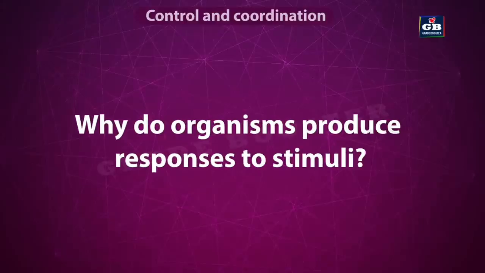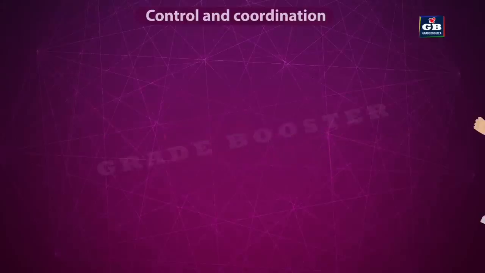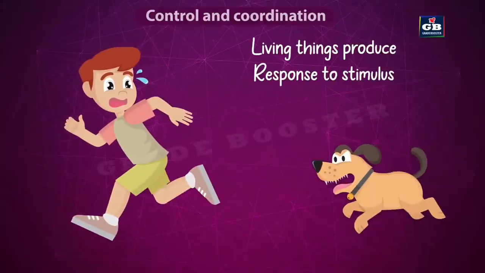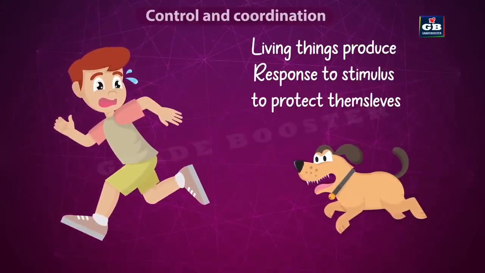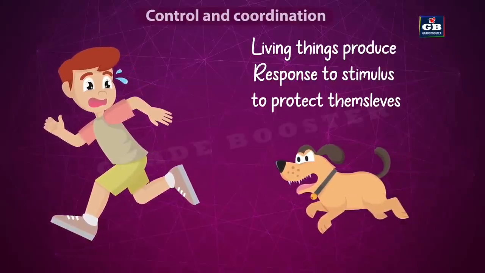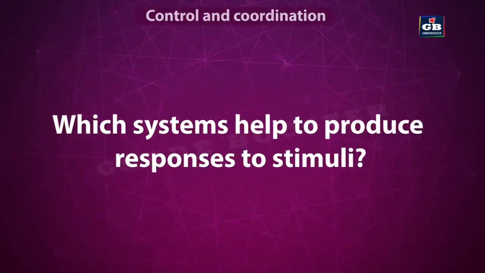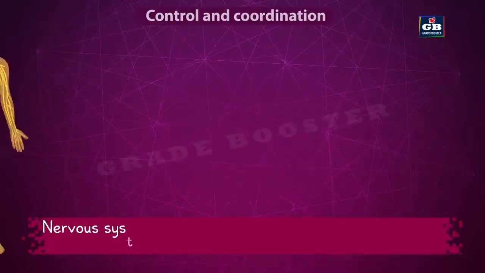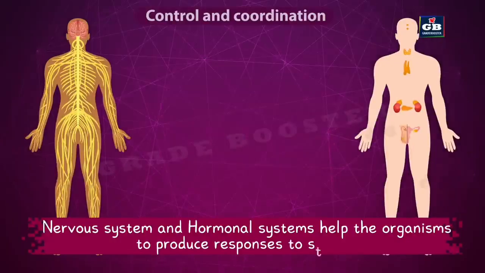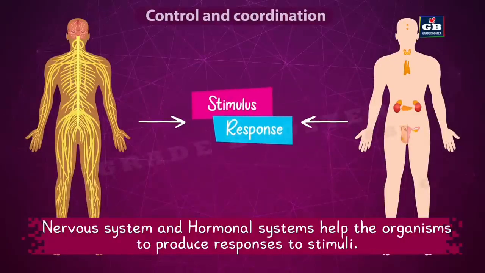But why do organisms produce responses to stimuli? Most of the responses produced by organisms protect them from dangerous stimuli. But which systems help organisms to produce responses to stimuli? The nervous system and hormonal system help organisms to produce responses to stimuli.